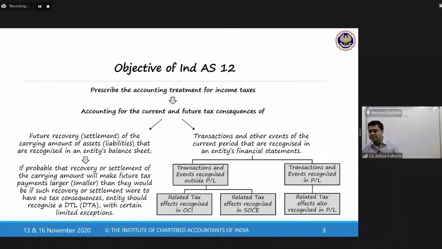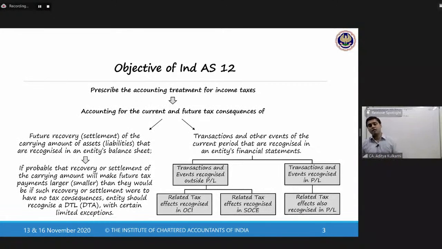And I'm not restricting myself only to a fixed asset. I can talk about inventories. Let us assume a trading concern purchases goods. Why does it purchase goods? Because it wants to sell them and make money. Why does it purchase a fixed asset, an item of property, plant and equipment? Very simple. It wants to get the economic benefits from that. For example, if it is a machine, I could use that machine to produce goods, and those goods I can sell.